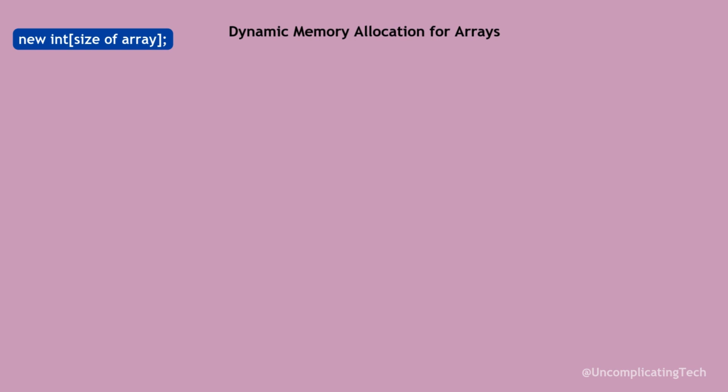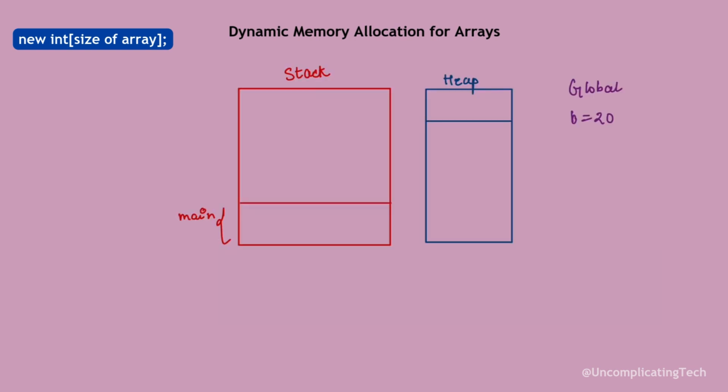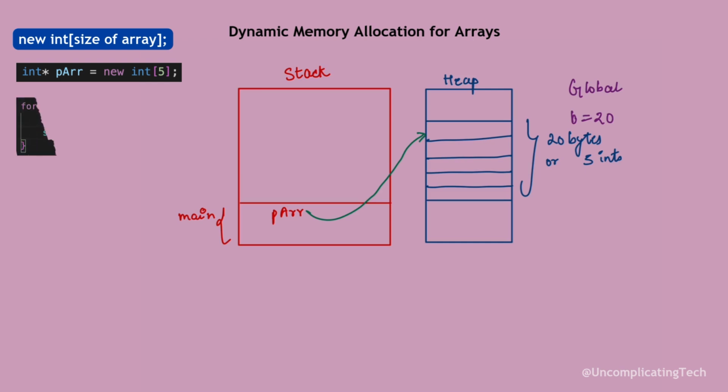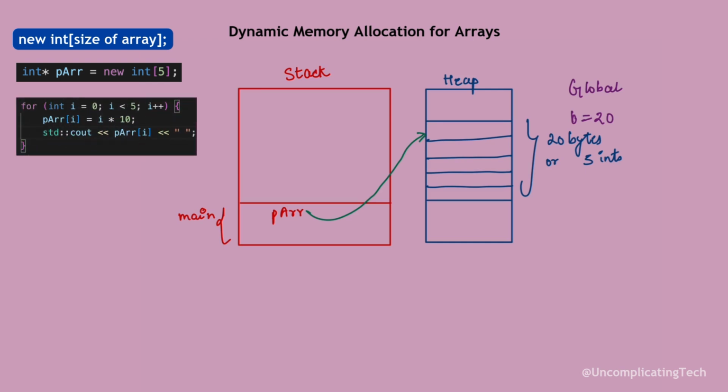To allocate a dynamic array, we use square brackets and give the size of the array. This allocates space for 5 integers on the heap, that is 20 bytes. pArr is a pointer that stores the address of the first element of this array. The array itself lives in the heap, but the pointer is stored in the stack. You can assign values to the array and access them just like a regular array. So a for loop and square brackets will do the trick.